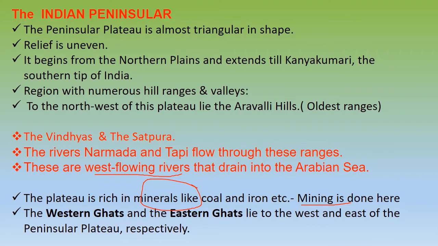To the southwest of this plateau lies the Aravalli Hills, and these Aravalli Hills are the oldest ranges in the world. Okay, and they are there in our country. Then we have Vindhyas and Satpuras also. These are the other two ranges which we have in this region. Rivers Narmada and Tapi, these two are very important rivers which flow in these ranges, and they are west flowing rivers. They drain into the Arabian Sea. Okay, this is very important because generally the rivers are east flowing, but these two are very important west flowing rivers. Please make it a point. These are west flowing rivers which are flowing into the Arabian Sea.